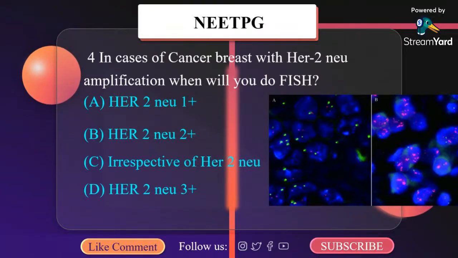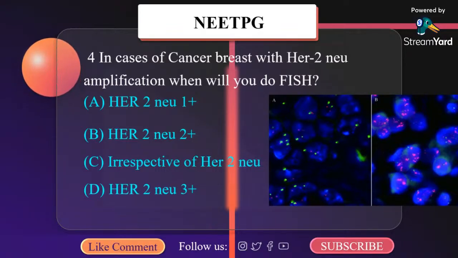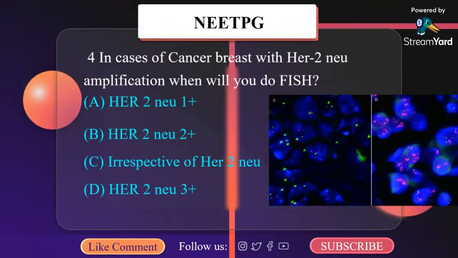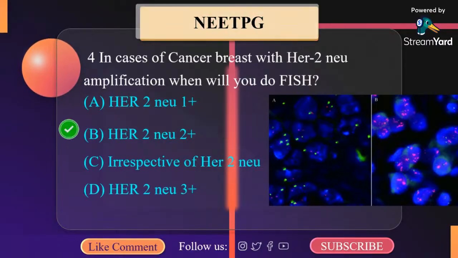Recently, FISH, that is fluorescent in situ hybridization, is used to detect HER2/neu amplification and advised for IHC HER2 positive cases of value +2. 20% of incidence is detected and treated by trastuzumab. So the correct answer here is HER2/neu 2 plus, that is B.